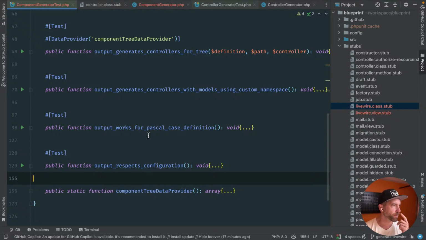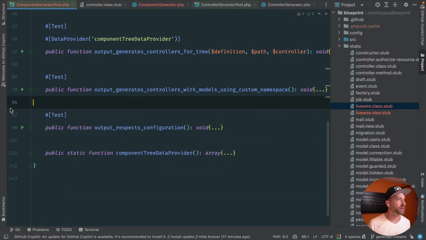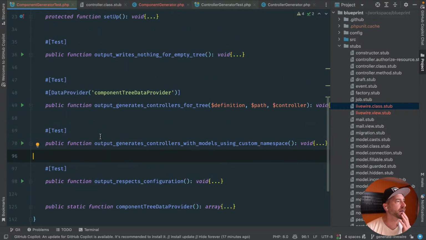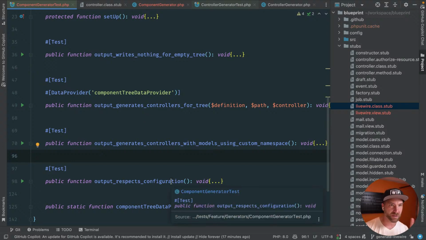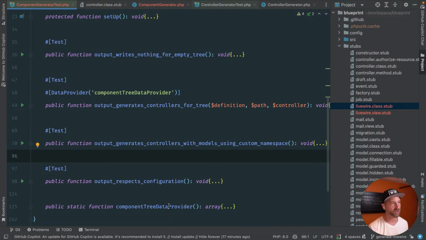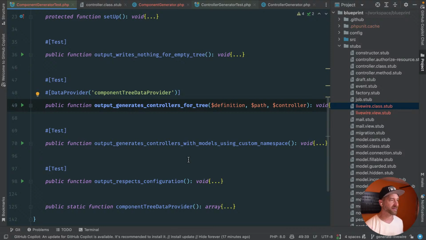Output works for Pascal case definition, strange, I don't care about that one. I think the rest of these are probably something I would want to keep. I think I would want to handle custom namespaces. I think I would want to handle custom configuration. And then that's just our hardcore provider. So I think this feels pretty good, except for this part.